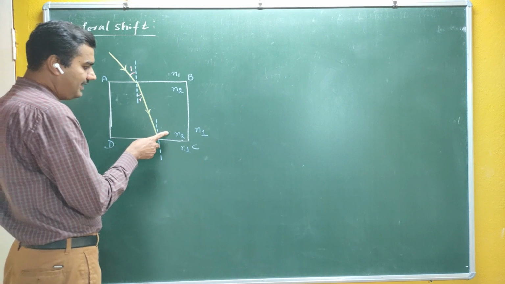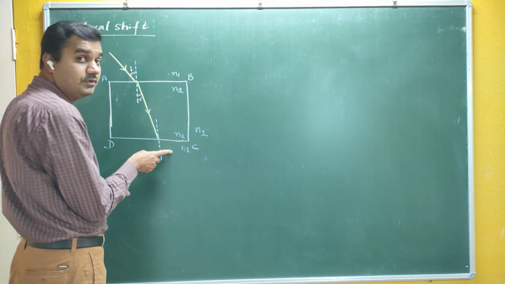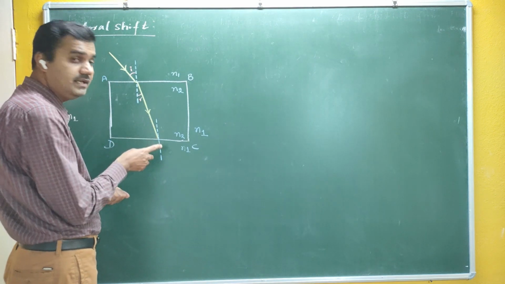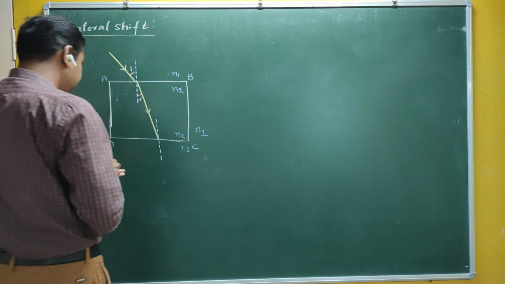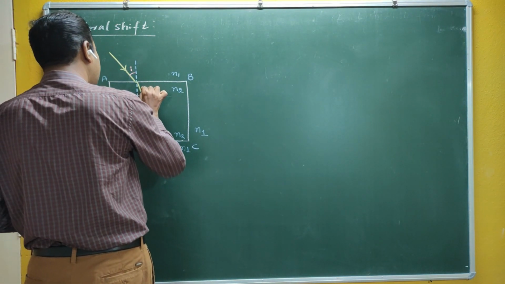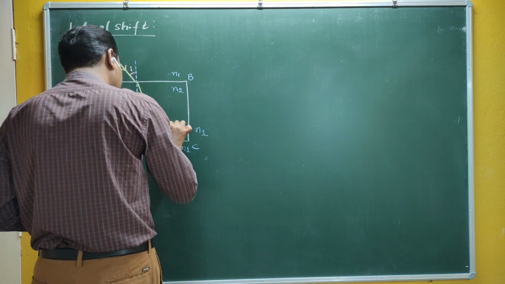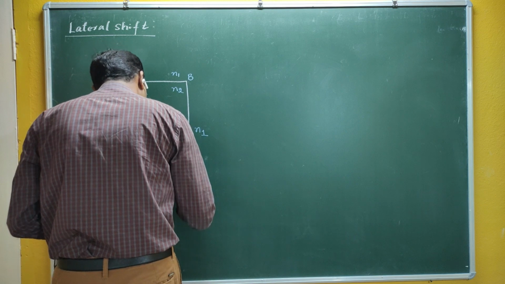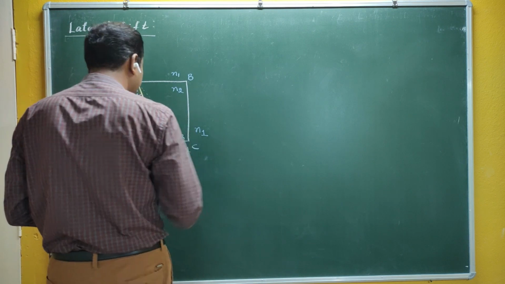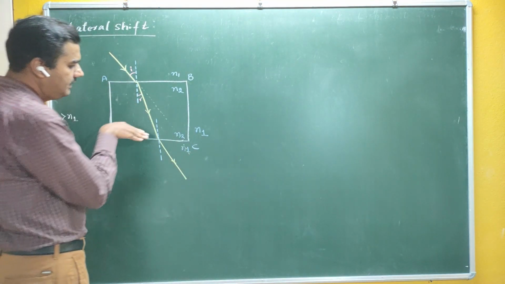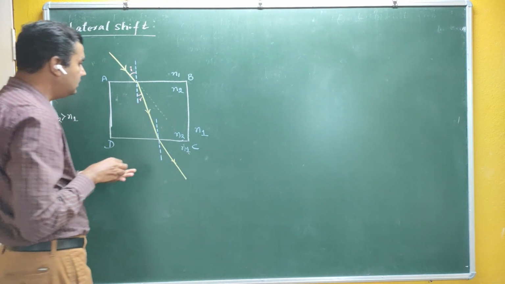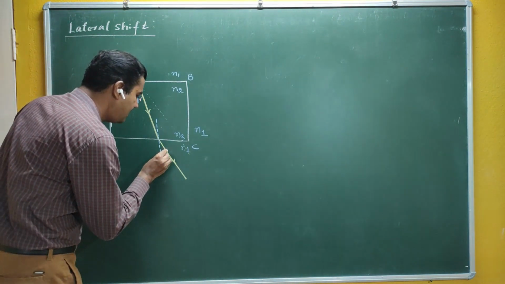When light travels from a denser medium to a rarer medium, it bends away from the normal. Let me call this angle I dash.